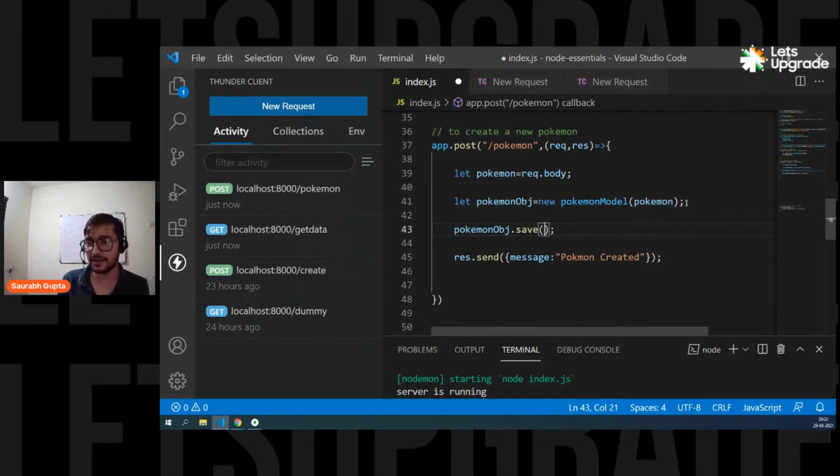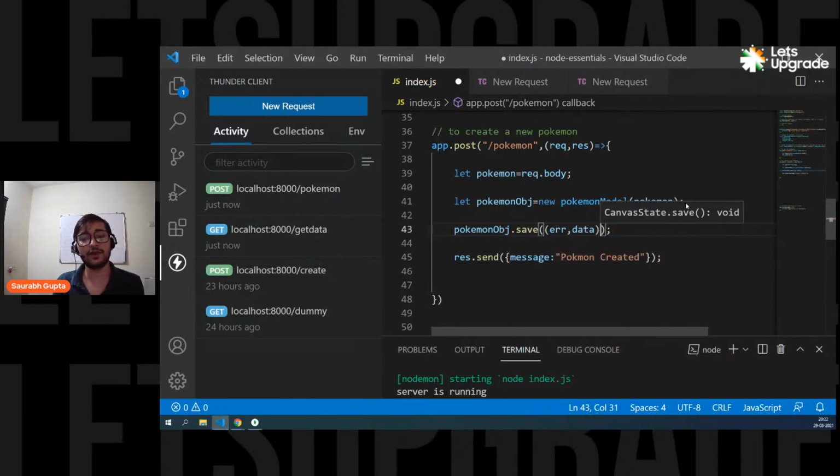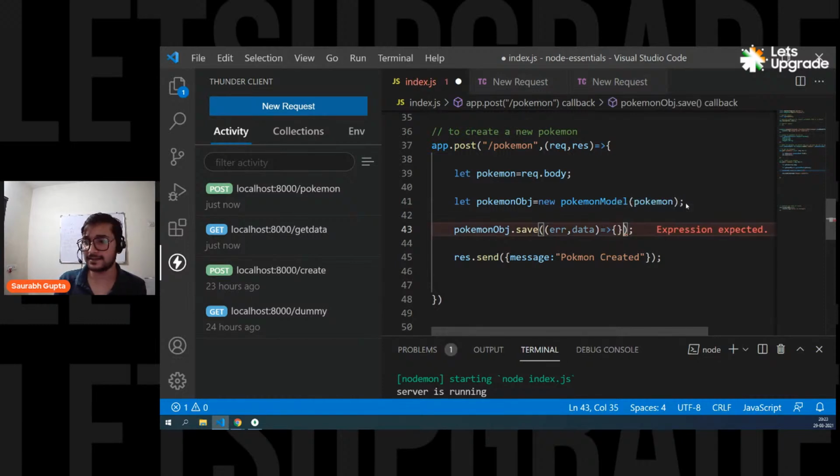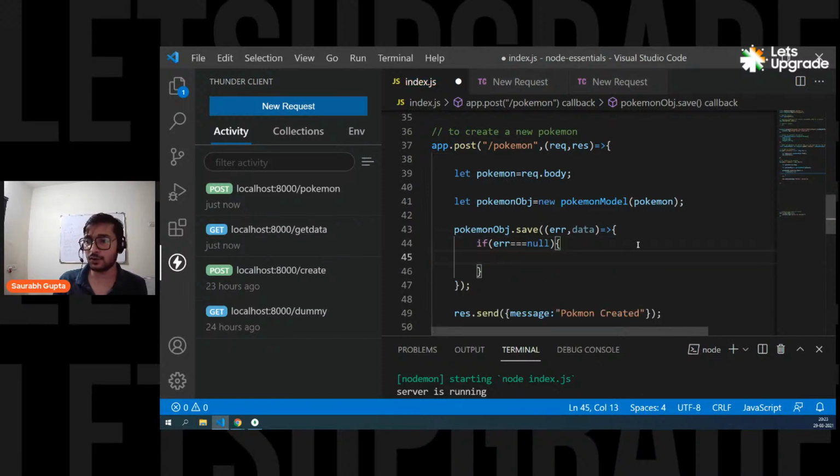That should be done. And again, it has a callback function in which you'll get either an error or data. If you get data, that means it's working. If you get an error, that means there's a problem. You can simply say, okay, fine, if error is equal to null, that means there's no error. I simply want to send this response.